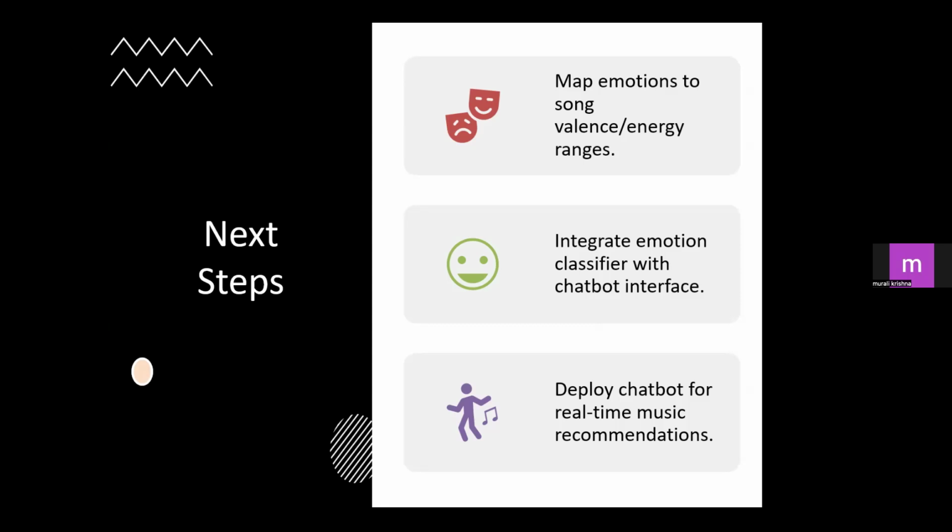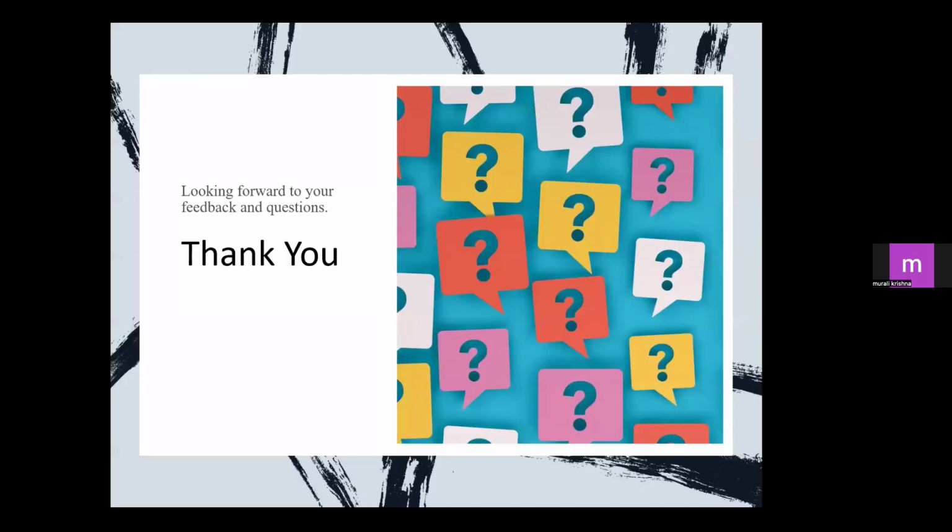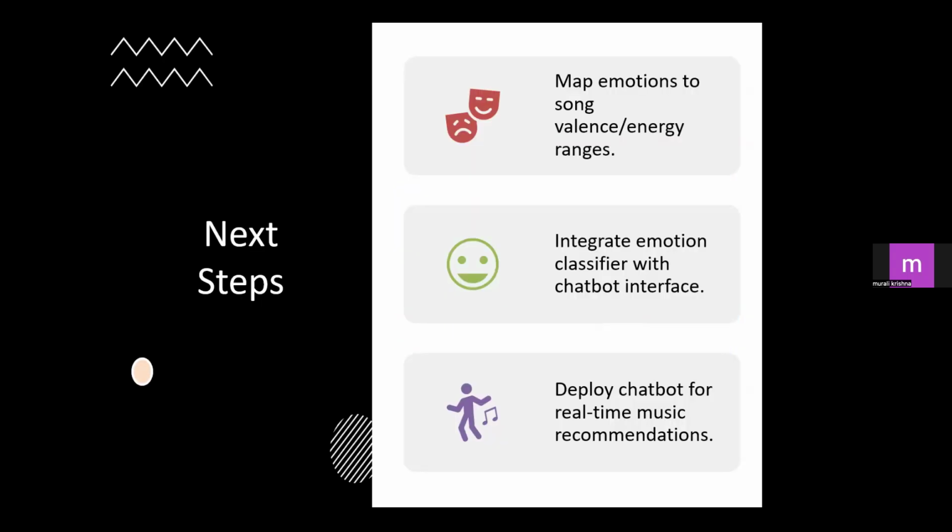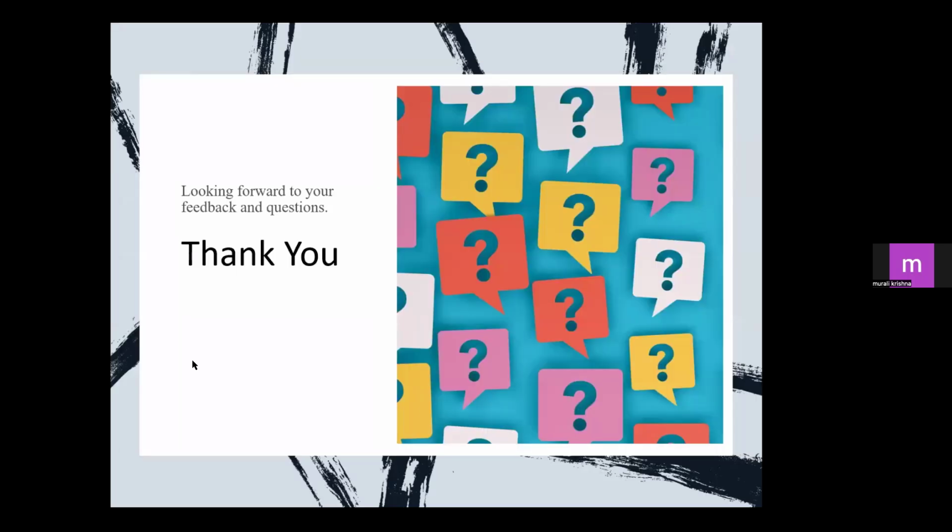And for interaction with the person, we'll create a chatbot where the chatbot takes some information or statements from the user. Right now, we are thinking of taking one statement from the user, but we are trying to implement it so that if a person can chat with the chatbot, then we can get the emotion better. For now, we have decided to take one statement as input and give songs related to it. Our next steps will be working on GoEmotions data and incorporating it with the chatbot. Thank you, this is our project, and thanks for listening to us.